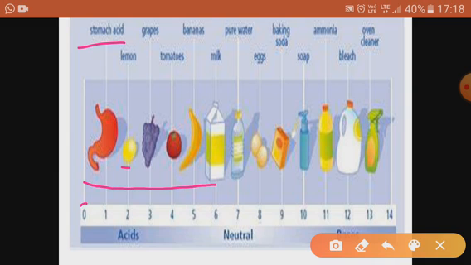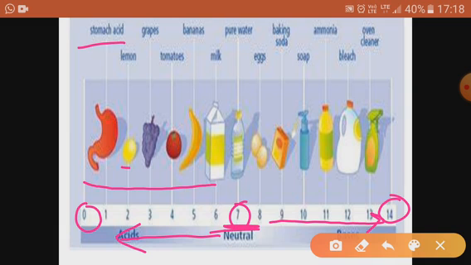This is the pH meter from 0, 7 and 14. So 7 is for neutral, and when you go up from here then basic characteristic increases. When you come down from 7 then acidic character increases. A smaller number means more acidic, and a bigger number like 13, 14 means more basic, and 7 is for neutral. You see pure water is neutral, because it has 7, and below this the acidic character will increase, and above 7 the basic character will increase.